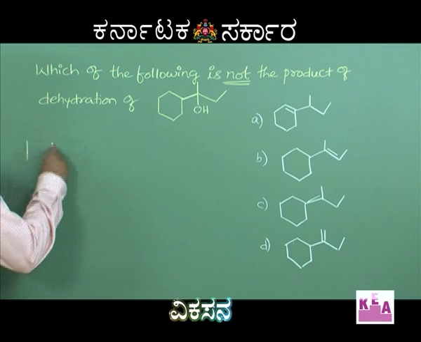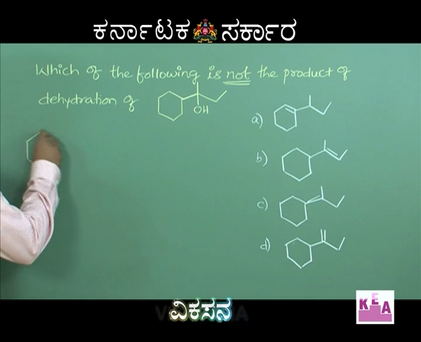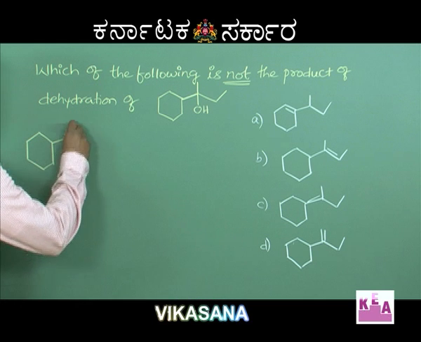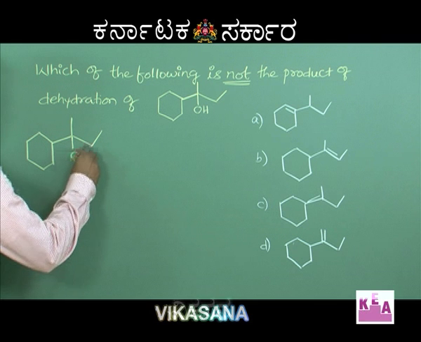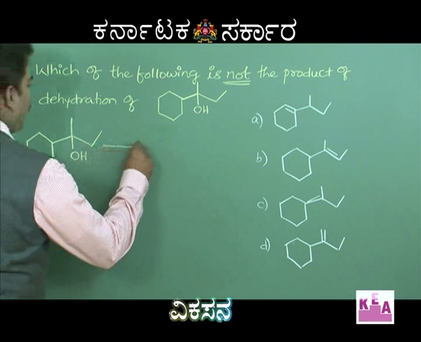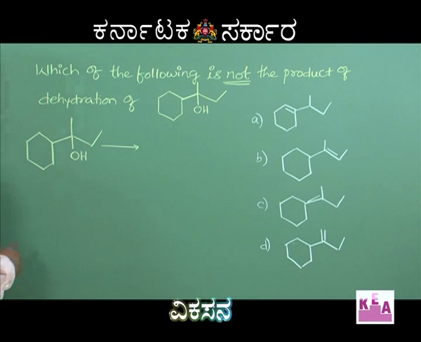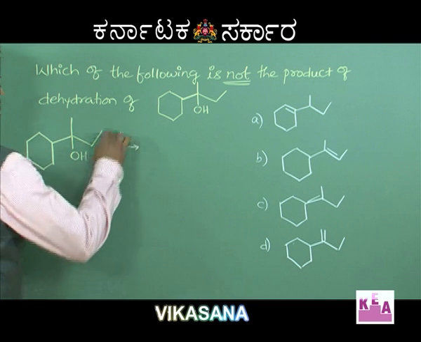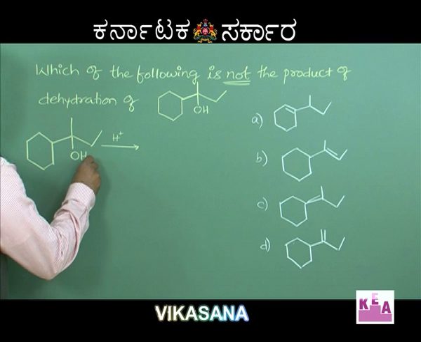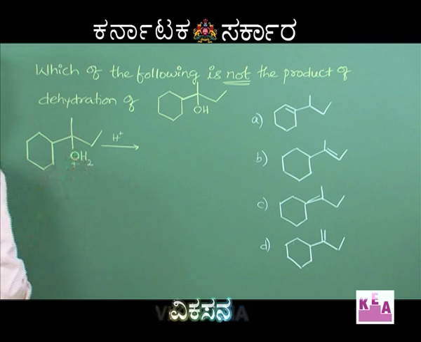So, this is a compound. Dehydration takes place in presence of concentrated sulfuric acid or in acidic condition, H plus. That H plus is here, so it becomes OH2 plus.